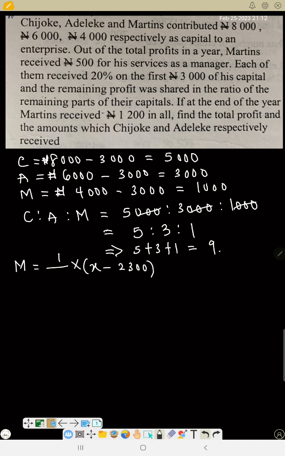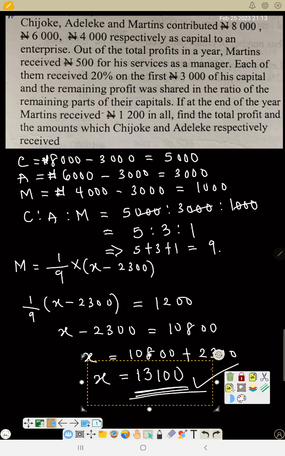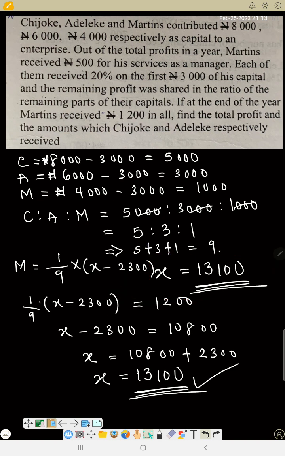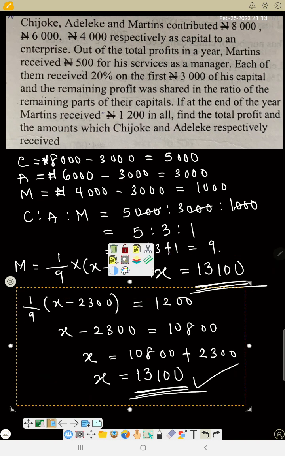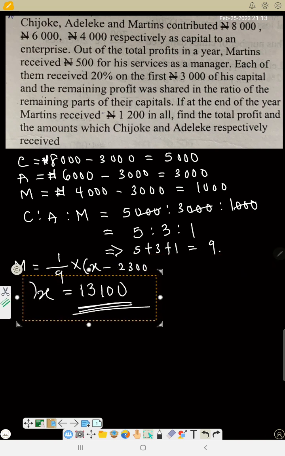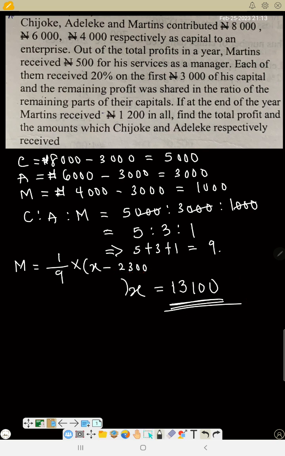So we want to share this amount, 13,100, in this ratio.